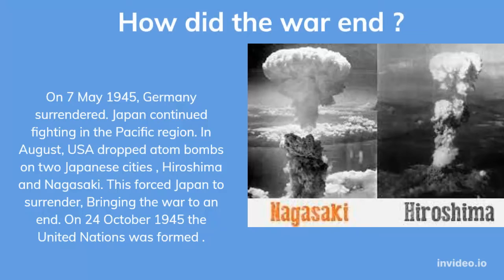How did the war end? On 7th May 1945, Germany surrendered. Japan continued fighting in the Pacific region. In August, the USA dropped atom bombs on 2 Japanese cities, Hiroshima and Nagasaki. This forced Japan to surrender, bringing the war to an end. On 24 October 1945, the United Nations was formed.